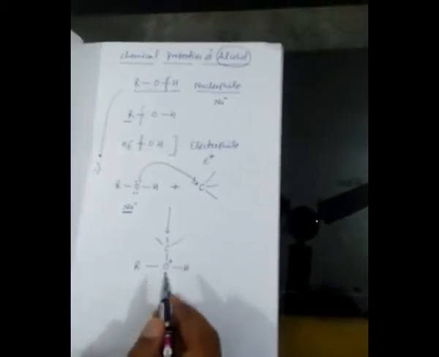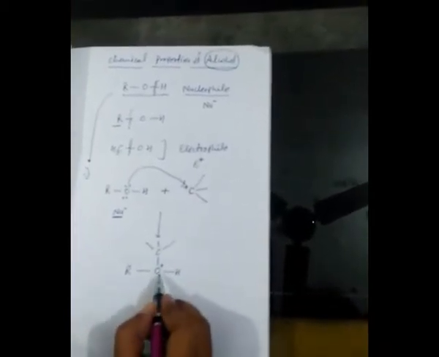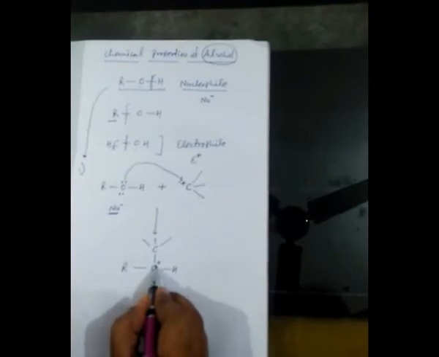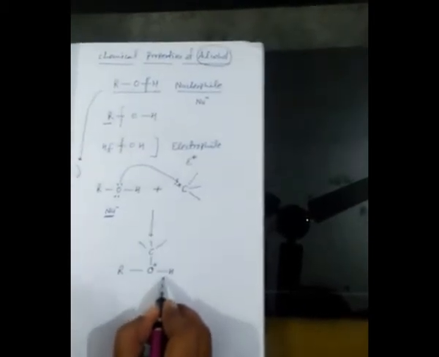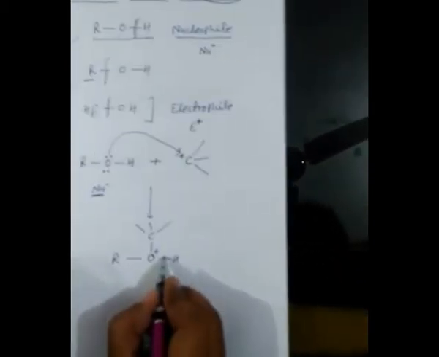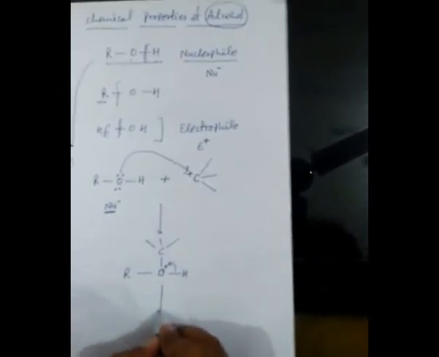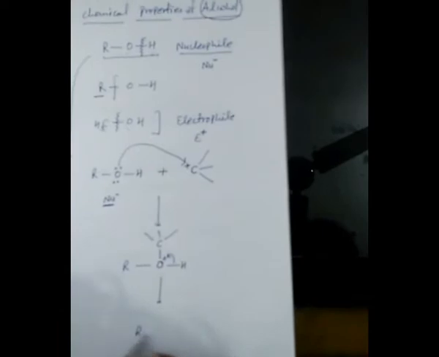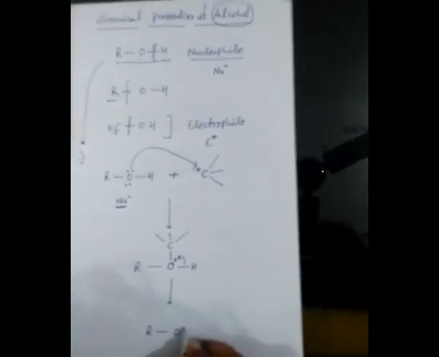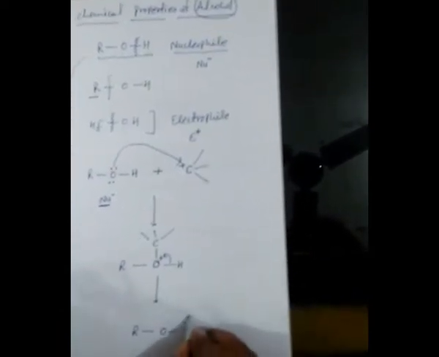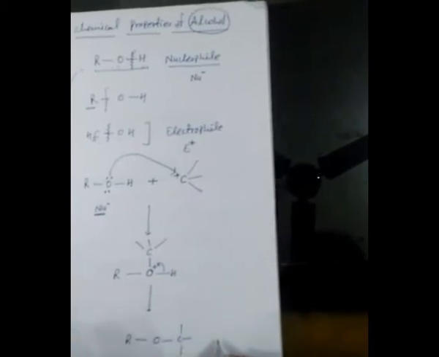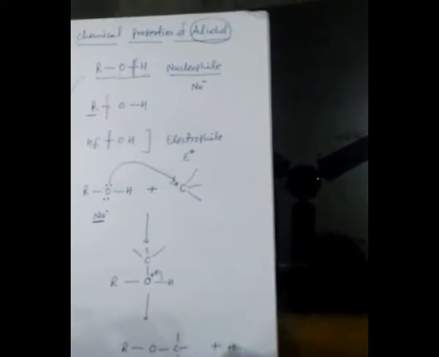Now, due to the presence of this positive charge, oxygen being more electronegative will take both the electrons from the hydrogen. So this bond will give the electron to this oxygen, which will be neutral, and the main compound will form: R single bond O single bond C, plus H positive.